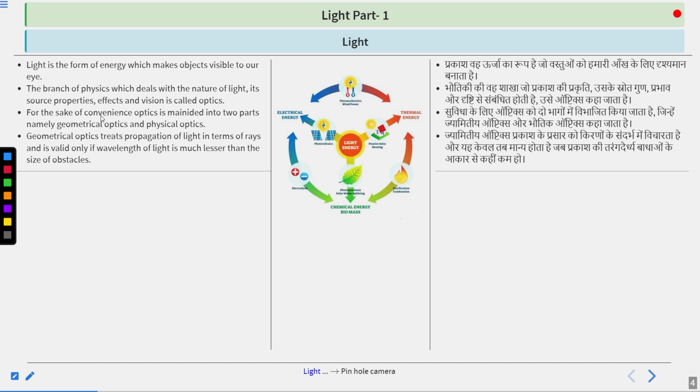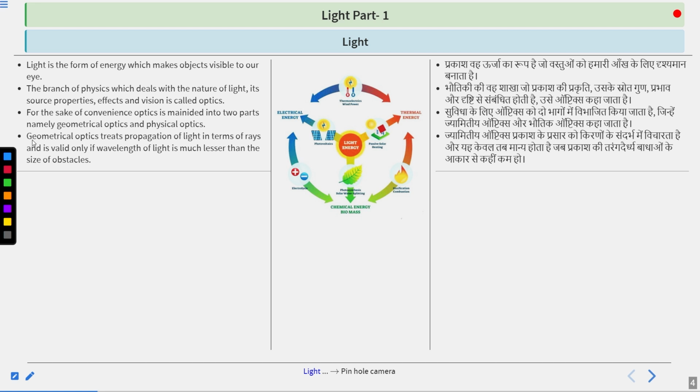So when we talk about the propagation of light in terms of rays, and if it is a ray, it means it is a straight line, and whenever it strikes any kind of object, it will make some angle. Okay, so here also linear propagation and making of angles take place.